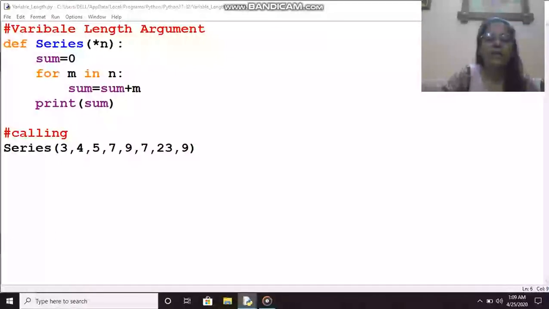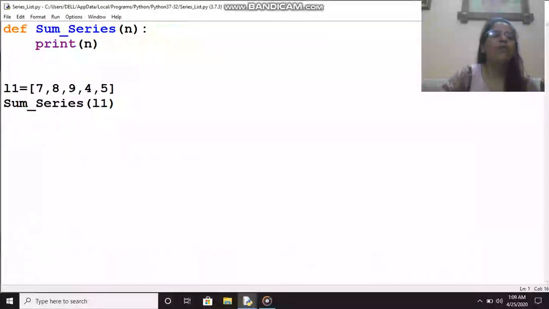Next we'll have the example related to how we can pass a list, tuple, or dictionary to the argument. Not only simple variables, we can pass a list, a tuple, and a dictionary through the argument of the function. In this example, I have taken a very small piece of code. sum_series is the name of the function, where n is the argument, and n is what type of argument? While calling the function,